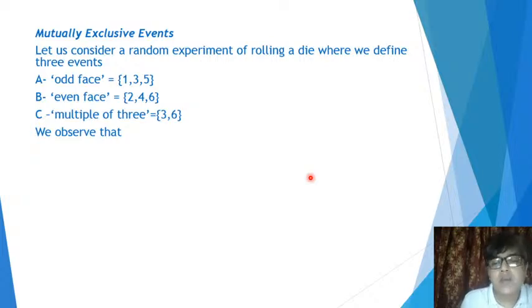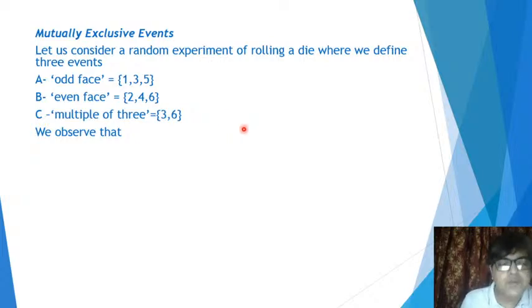The example I've taken is a random experiment of rolling a die, and there we define 3 events. First, we define the event A as odd face, which comprises 1, 3 and 5. Then we take the event B as even face, which comprises 2, 4 and 6. And we take a third event, C, multiple of 3. In the experiment of rolling a die, only 3 and 6 will come. Out of the first 6 natural numbers, 3 and 6 are the 2 which are multiples of 3.